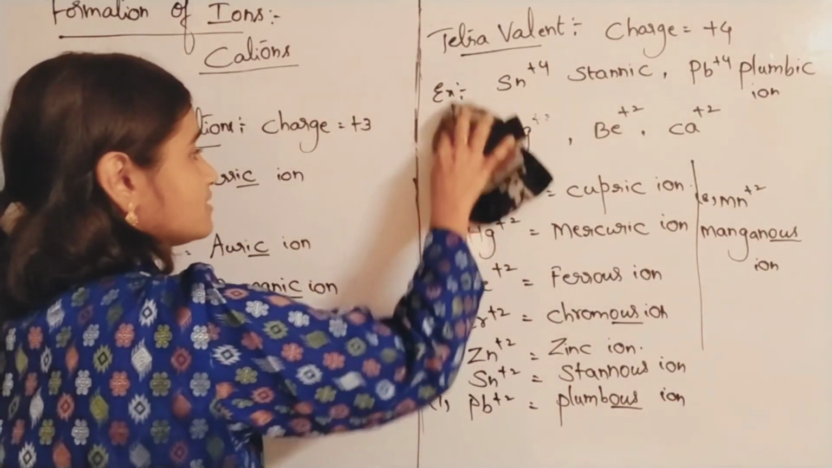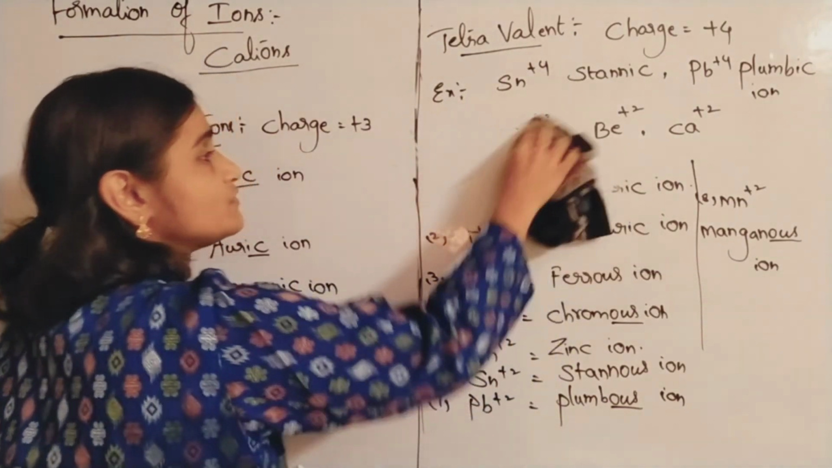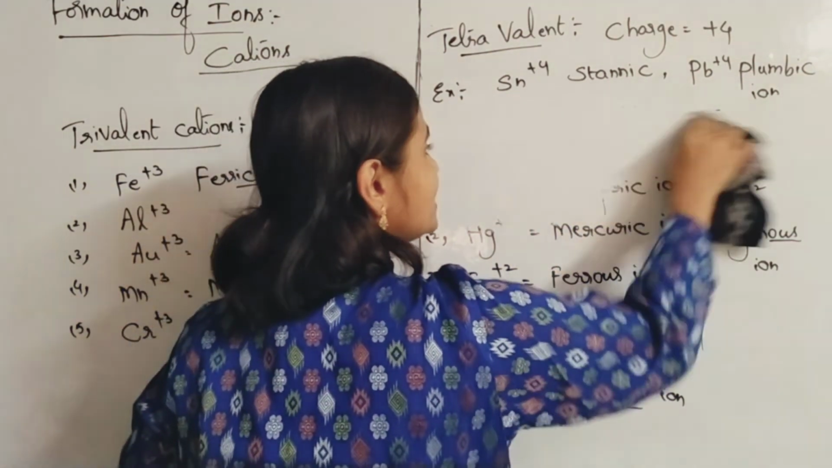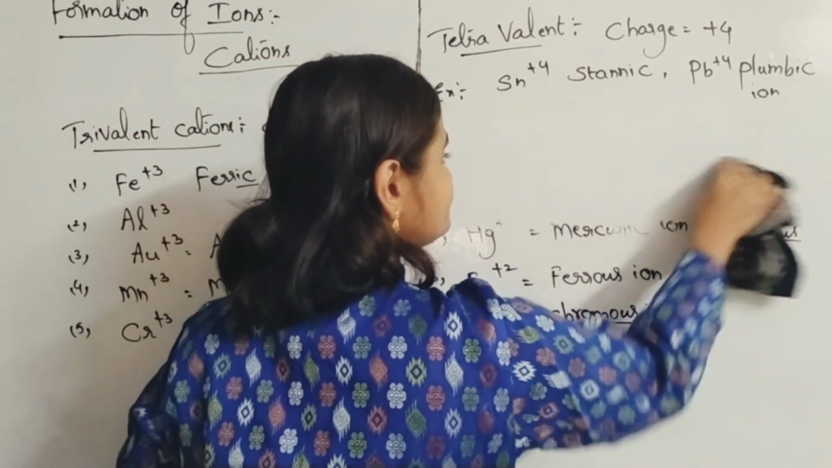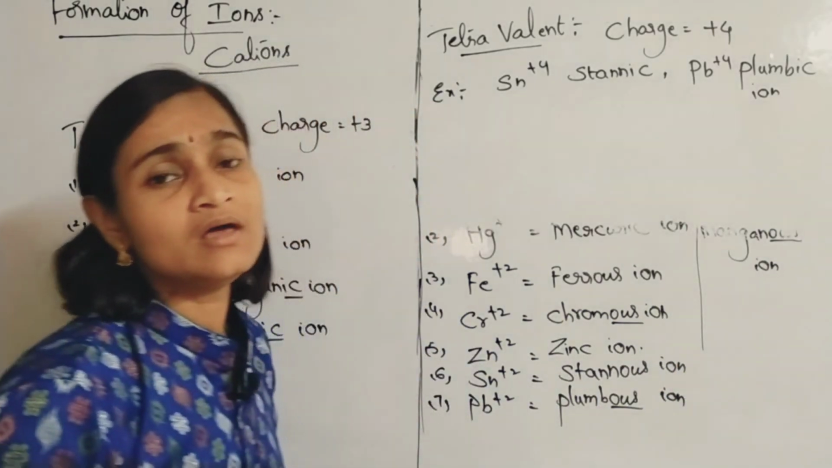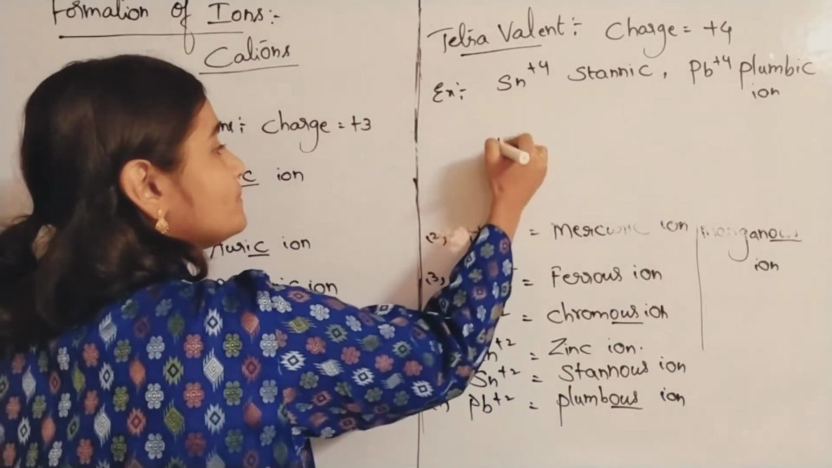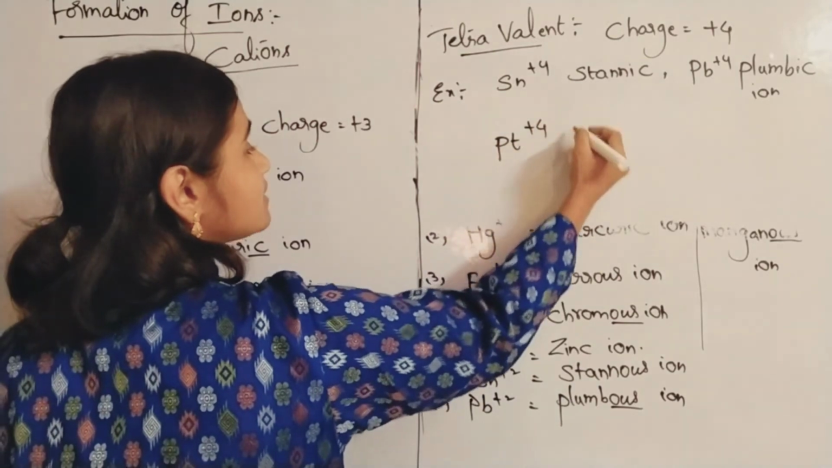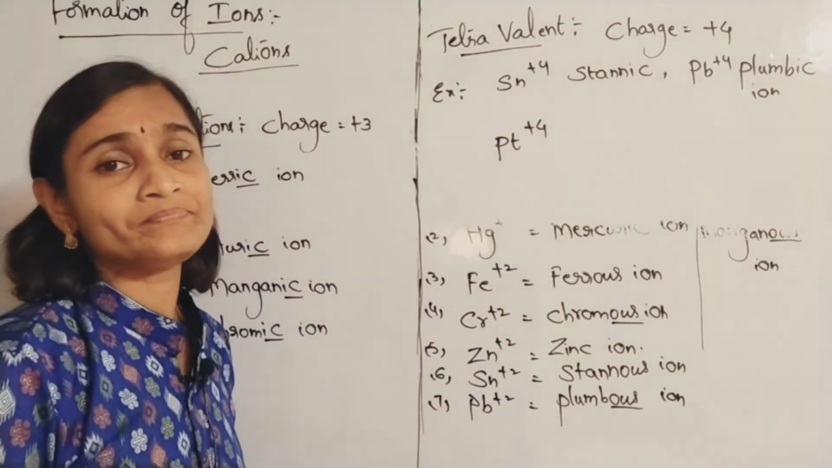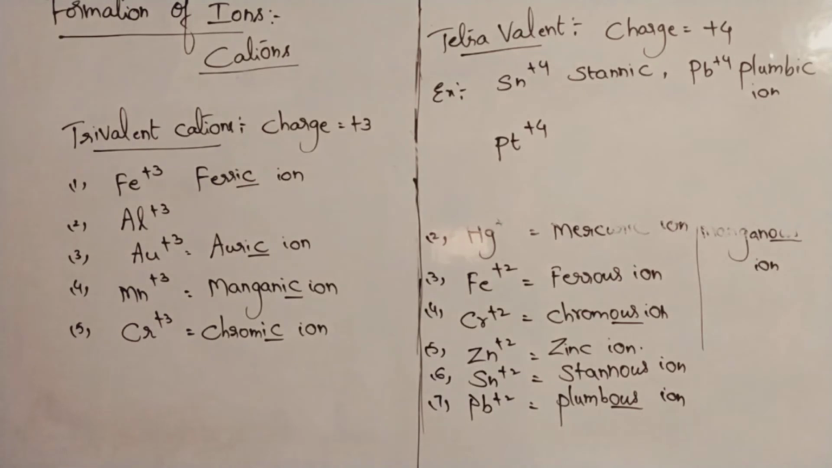Tetravalent ions these are. Even platinum also will form tetravalent. Platinum is actually the most noble metal like gold and all, but platinum is going to form Pt plus 4, platinic ion. Okay, Pt not Pb. Pb is lead, Sn is tin, and Pt is platinic chloride, platinic sulfide, like that it will be there.